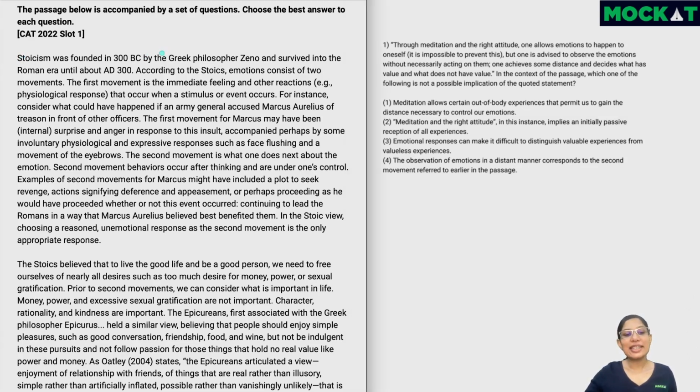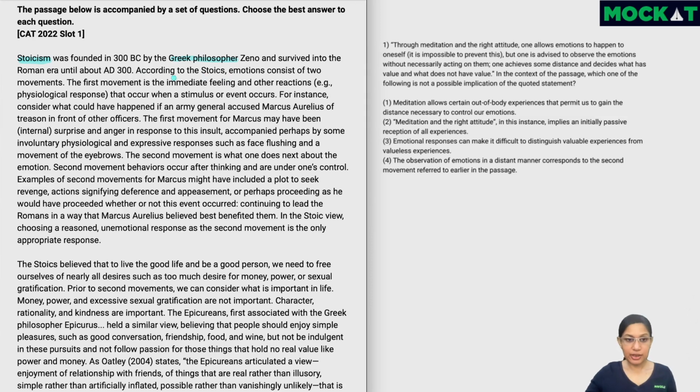Stoicism was founded in 300 BC by the Greek philosopher Zeno and survived into the Roman era until 300 AD. So the names and the dates are not very important. In case we have Zeno or the time mentioned in any option, we can always come back and validate. It's enough to learn that this is a philosophical concept because it's something which was founded by a philosopher. So in case you don't know anything about Stoicism, it's enough to infer at this point that it's some branch of philosophy which was there during ancient times.